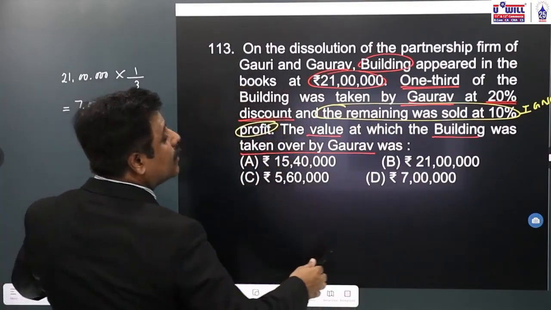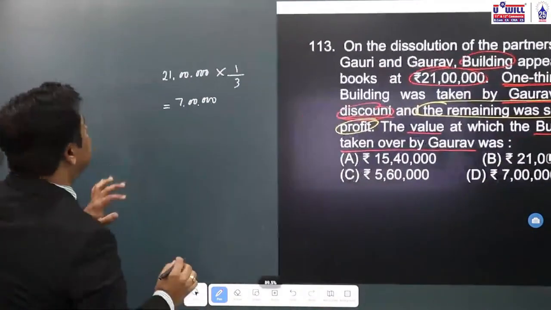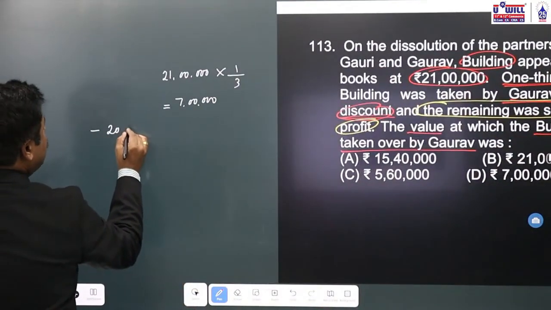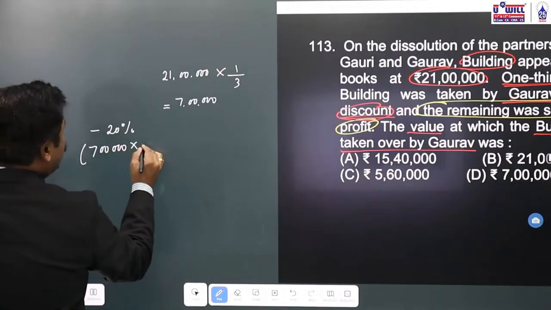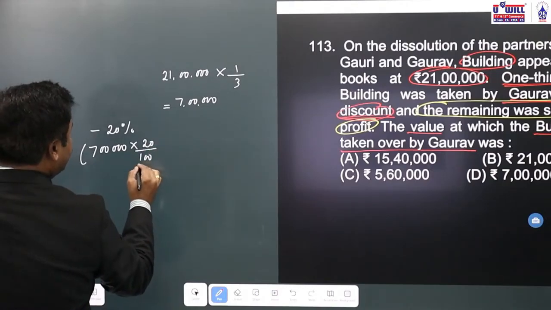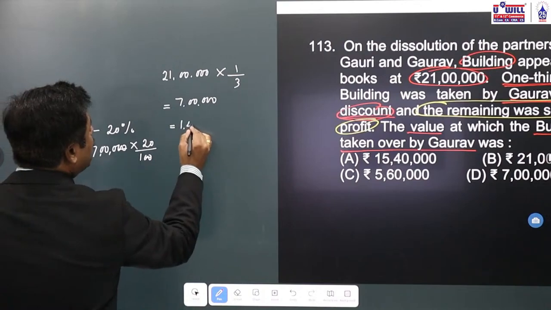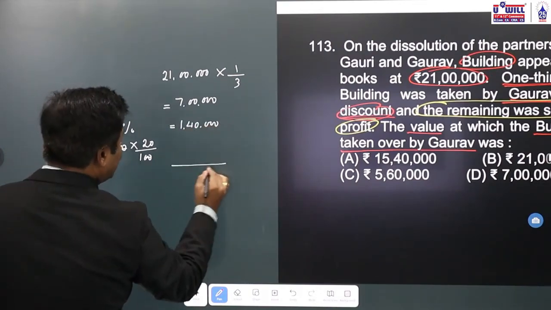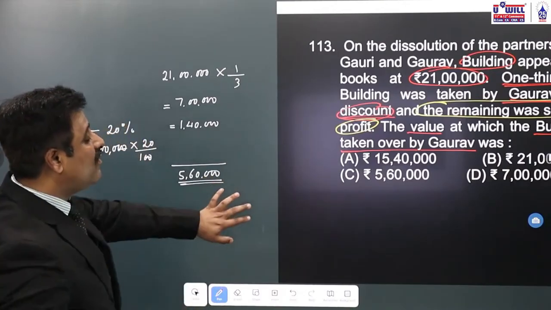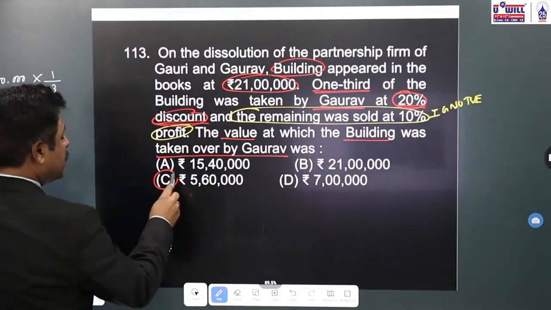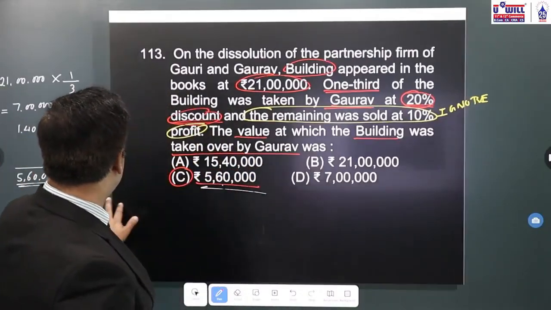And how is it taken? At 20% discount. Discount means we'll minus it. Minus 20% discount. 7 lakhs into 20 by 100, 1,40,000 discount. So what is the value at which the building is taken by Gaurav? 5,60,000. 5,60,000 means which is your correct answer? Option C. In exams, you can do it directly. I have shown the calculation so that you understand it.